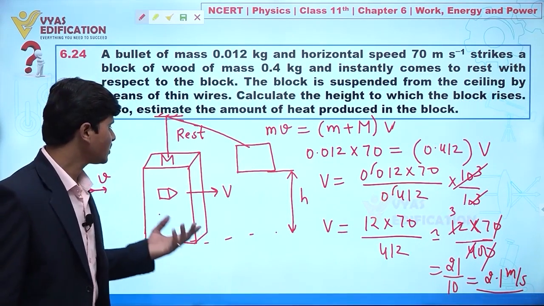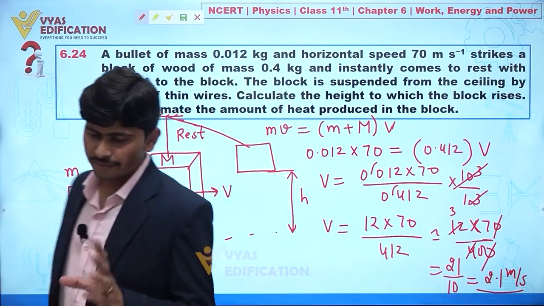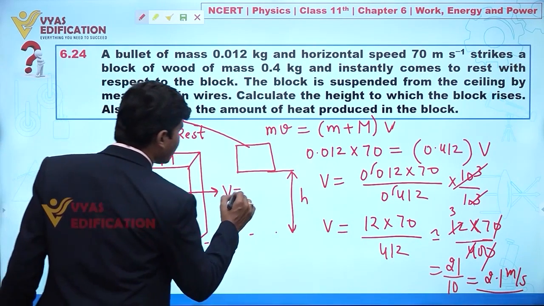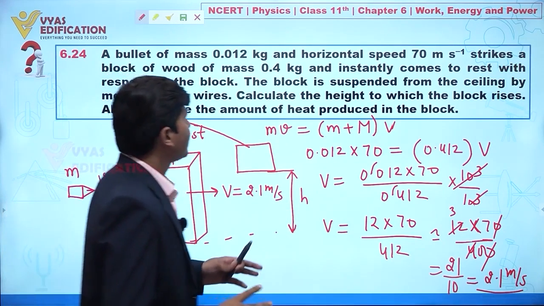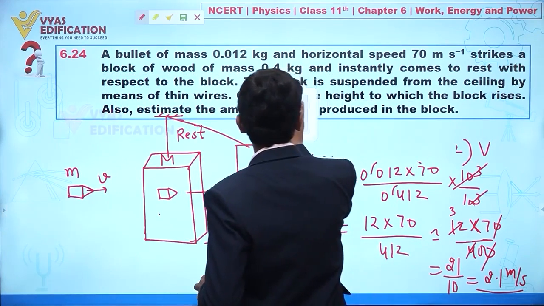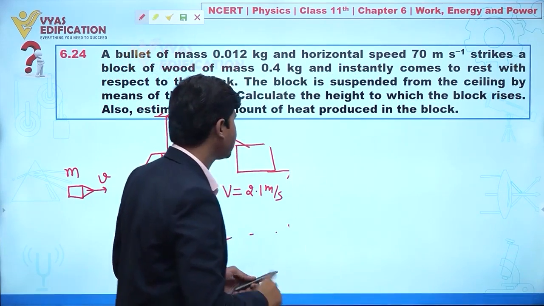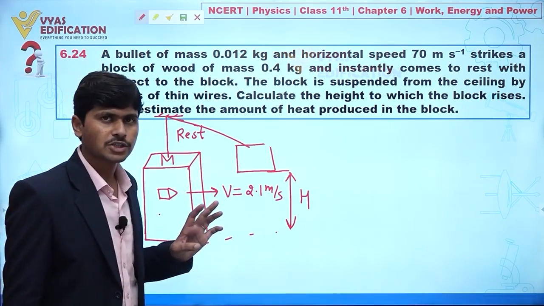It means the combined velocity that I am getting here is 2.1 meter per second. Always keep in mind this velocity, 2.1 meter per second. Now next we have to find at what height this block will move. Definitely we can apply conservation of mechanical energy. I am assuming the height is capital H.